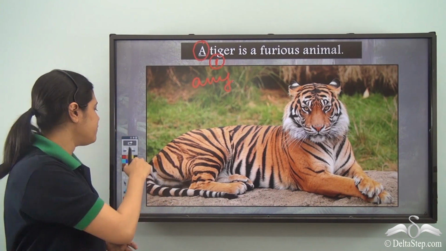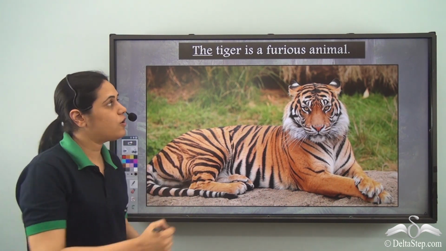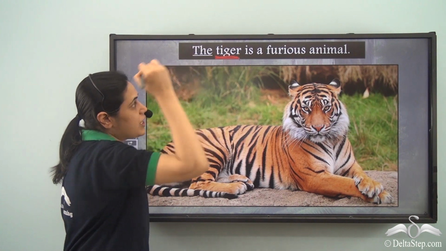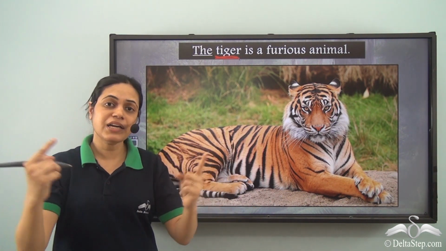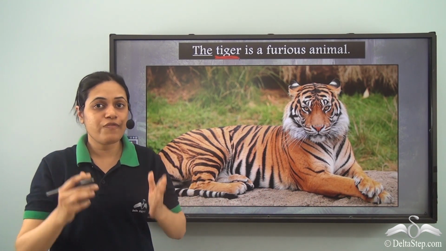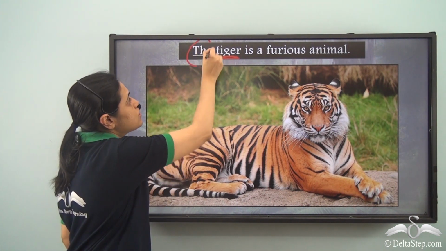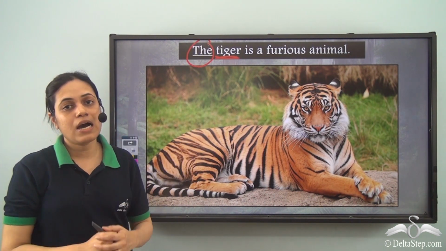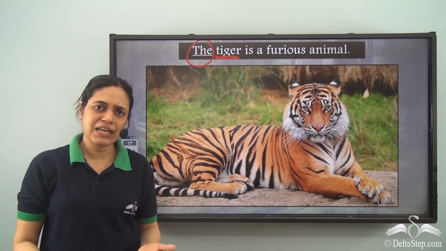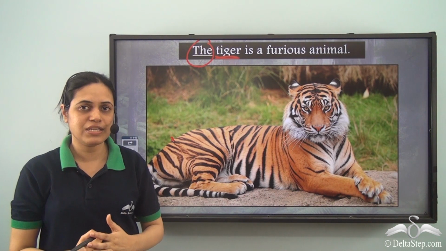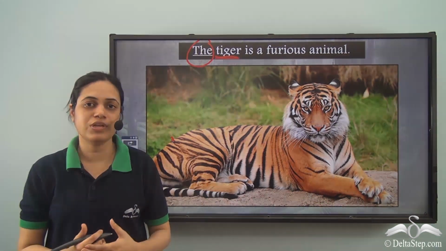So over here we need to write, the tiger is a furious animal, because we are referring to not just one tiger but the entire class of tigers. So when we refer to the entire class of something, we use the and not a. The tiger is a furious animal means the animal tiger is a furious animal. The entire class of tigers is furious.